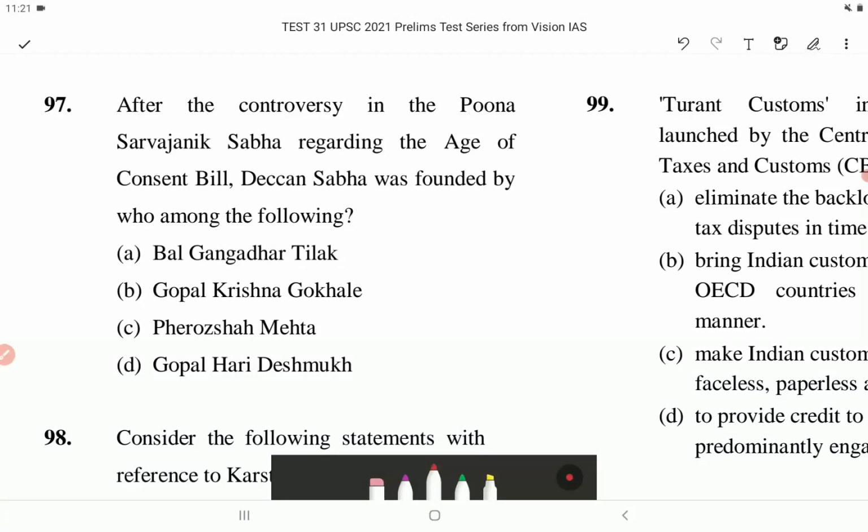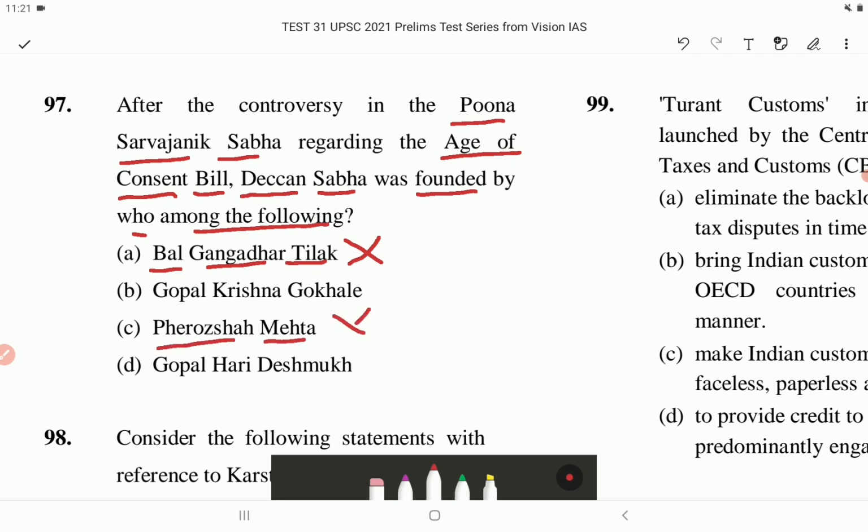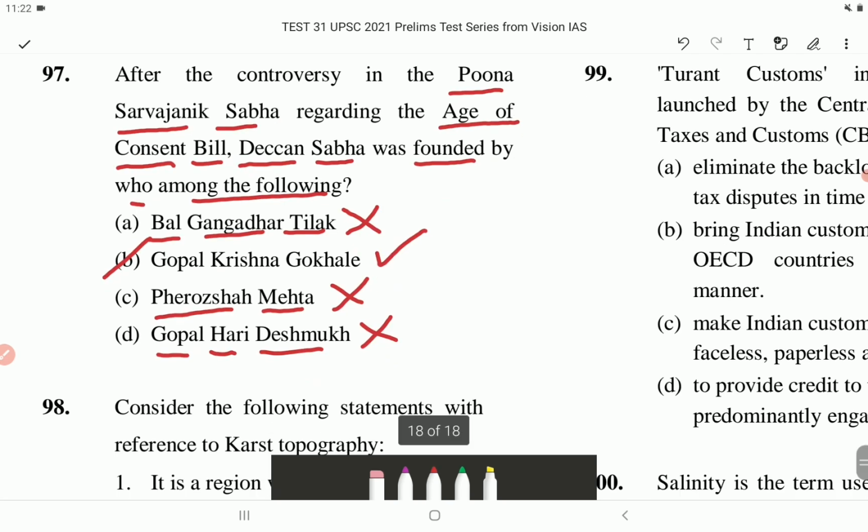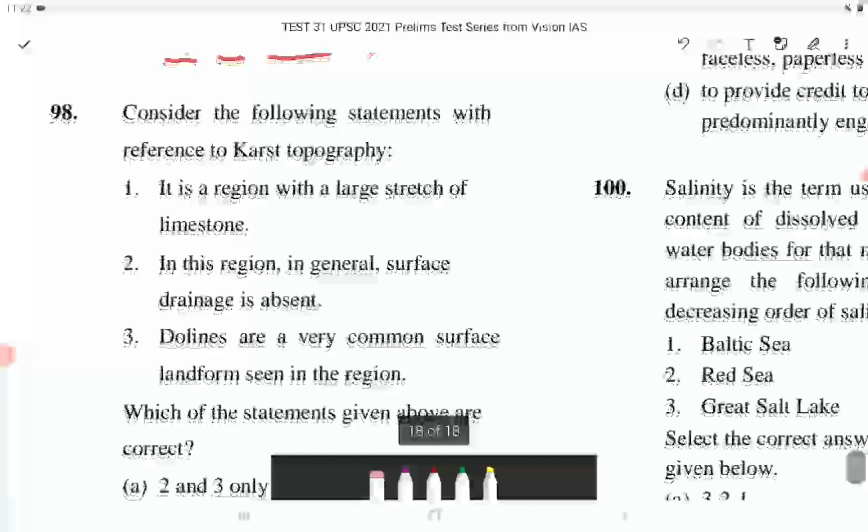After the controversy in the Pune Sarvajanik Sabha regarding the age of consent bill, the Deccan Sabha was founded by whom among the following? Option A, Bal Gangadhar Tilak. Incorrect. Option C, Feroz Shah Mehta. Incorrect. Option D, Gopal Hari Deshmukh. Incorrect. So option B, Gopal Krishna Gokhale. This is correct. So option B is the correct answer. Now let's come to question number 98.